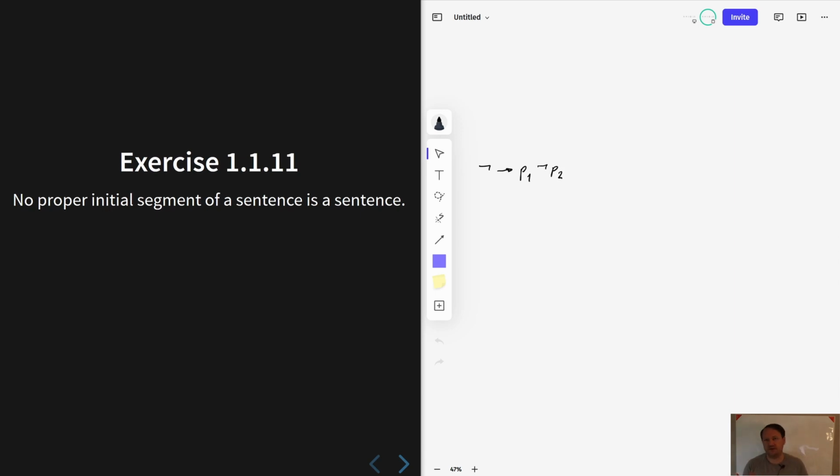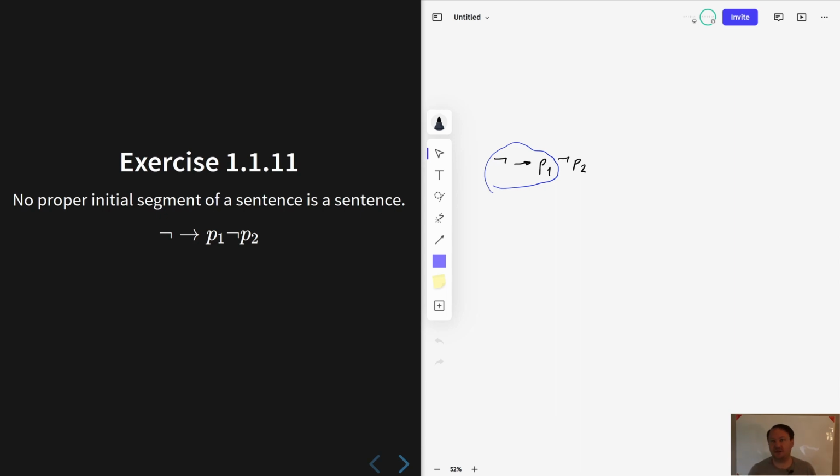To explain what this is even saying, let's talk about what an initial segment is, and then what a proper initial segment is. It's somewhat intuitive from the name. If we take, for instance, this sentence, negation arrow P1, negation P2, and take just the first several characters from the expression, that would be an initial segment.